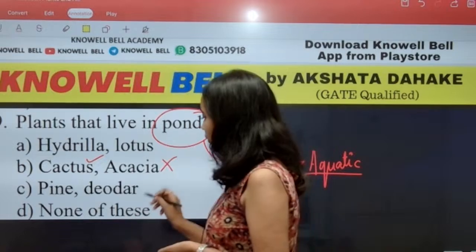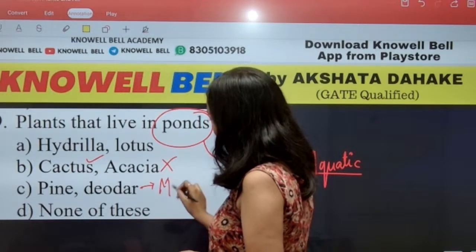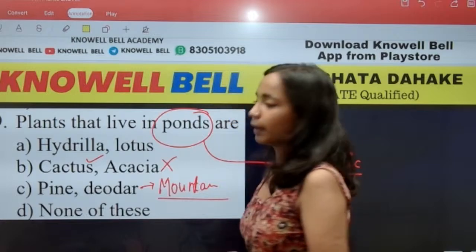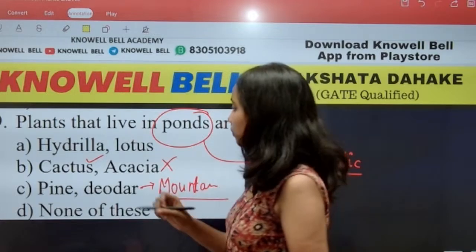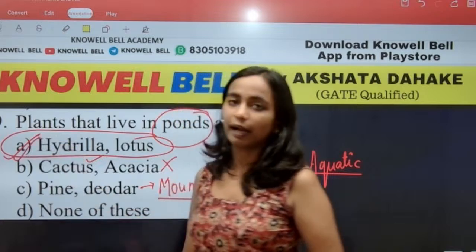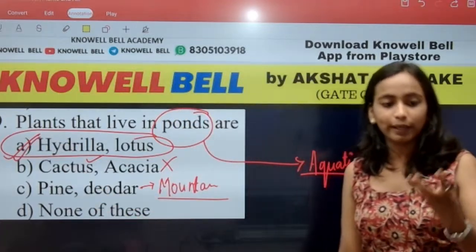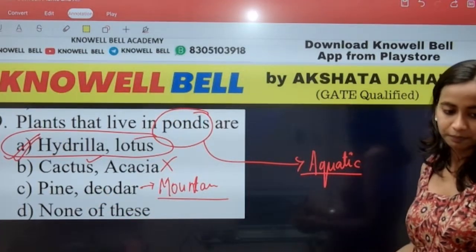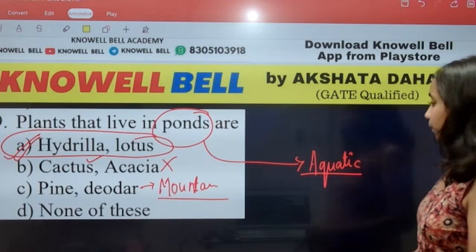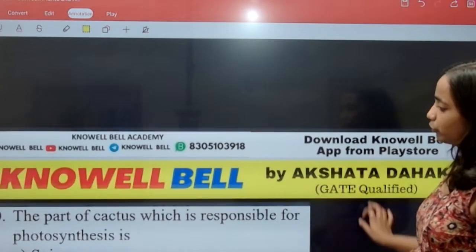Pine and deodar, where do we find them? We find them in the mountain region. So which of them will we observe here? Hydrilla and lotus. Which plants live in a pond? Hydrilla and lotus are aquatic plants. They are plants that live in water. Okay. Good. The next one is the last question for today.